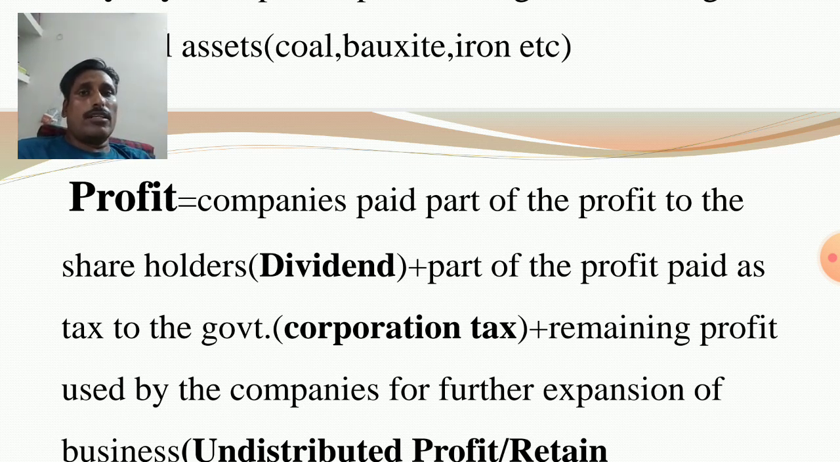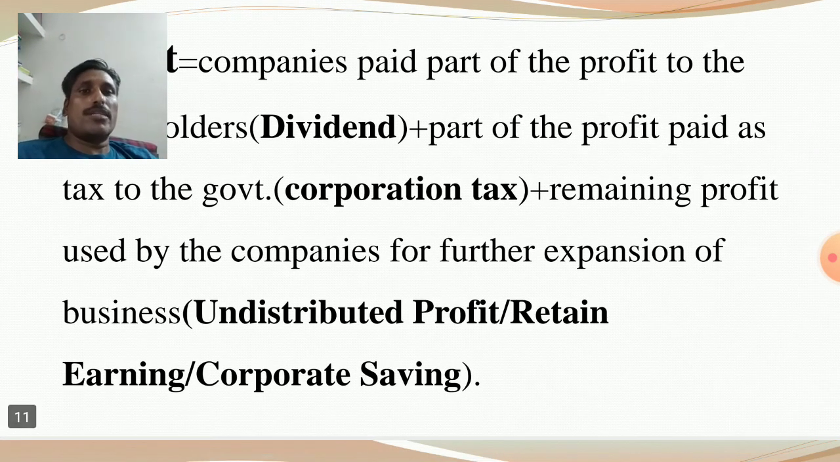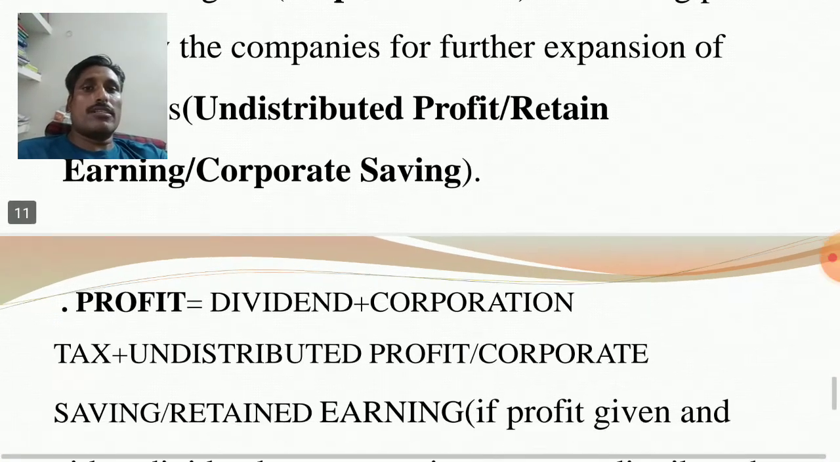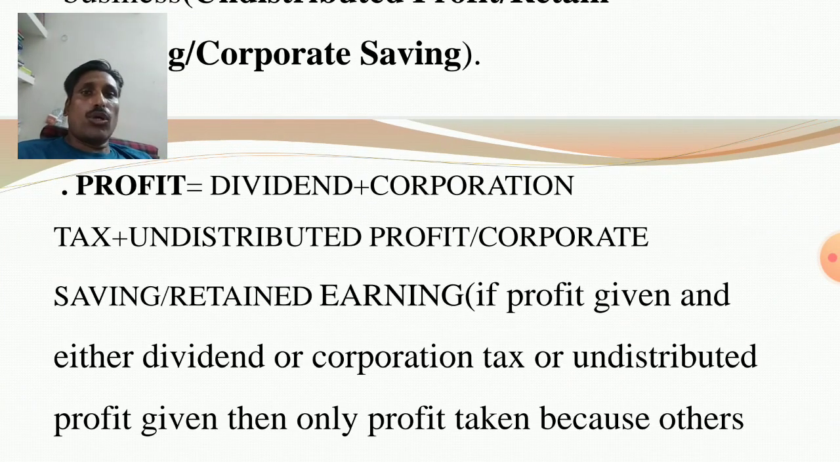Like when we deposit our money in the bank, then we receive interest. So similarly here, if people invested their funds on the shares of the companies, then they receive dividend. Then part of the profit is paid as tax to the government by the producers, and the remaining profit is called undistributed profit or retained earnings or corporate saving, same thing. The remaining profit is used for further expansion of business. So here profit is equal to dividend plus corporation tax plus undistributed profit or corporate saving or retained earning. Just to remember the alternate names.